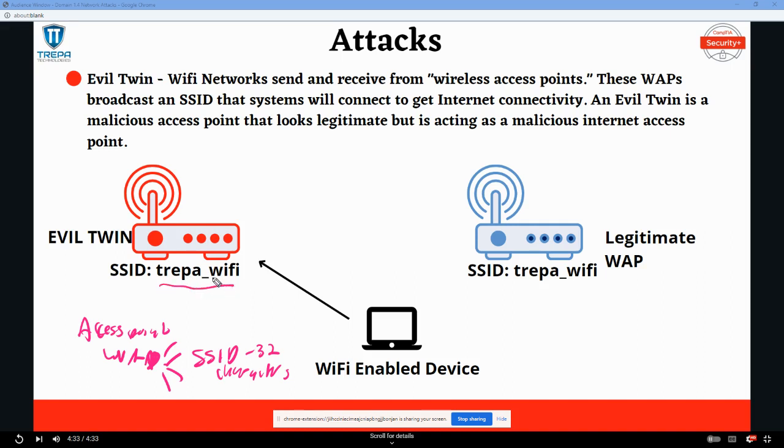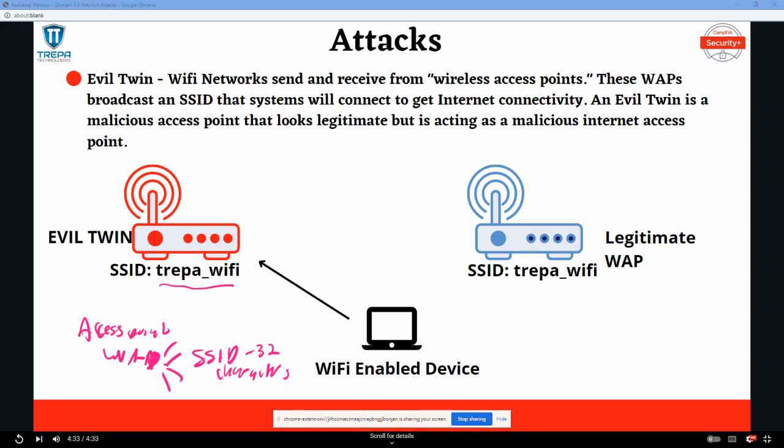In a wireless deployment, your organization will deploy many APs to service older Wi-Fi devices. APs in an enterprise will most likely share the same SSID name. This allows your Wi-Fi enabled devices to roam throughout the network without having to re-authenticate each time a Wi-Fi enabled device moves. So if you move your laptop from your desk to the conference room, you want to make sure that you stay connected. You don't have to re-authenticate, right?